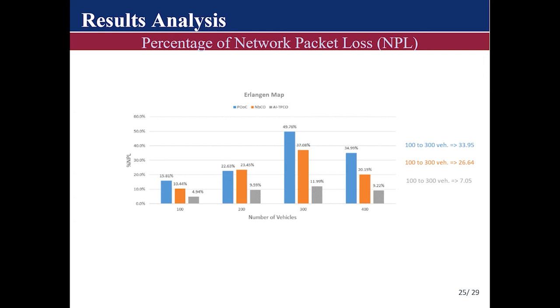This means that, as we mentioned earlier, the currently existing schemes do not maintain a steady number of network packet loss as vehicle population increases. However, we were able to create a scheme that minimizes the number of network packet loss and also keeps it at a steady pace.